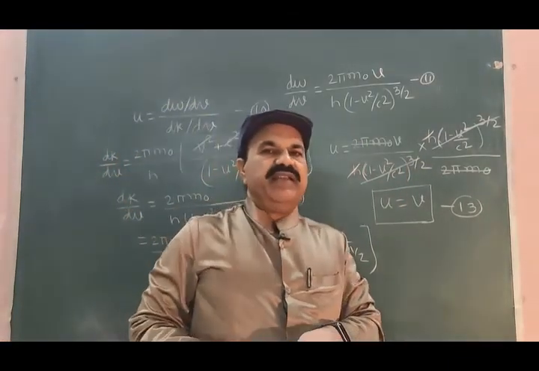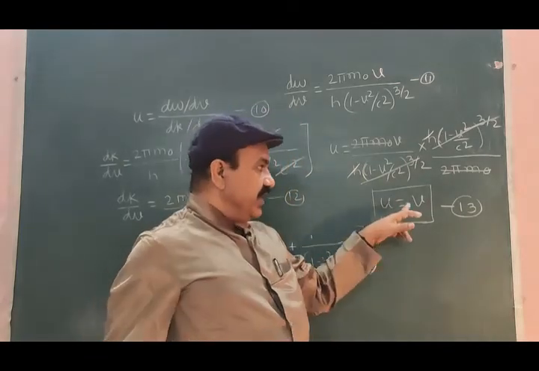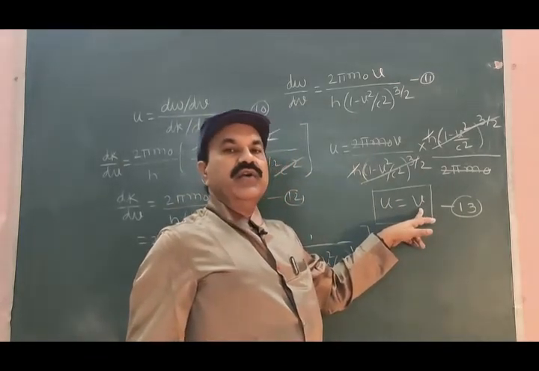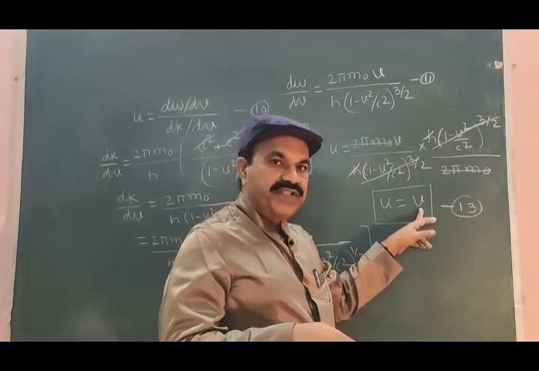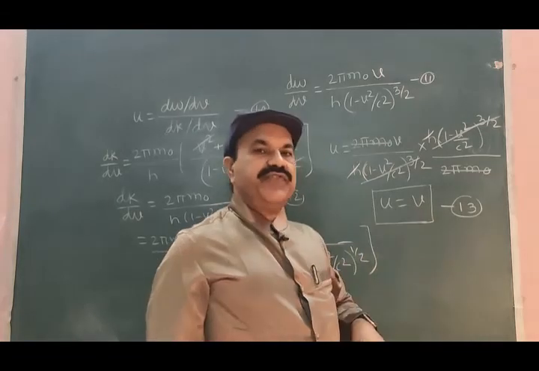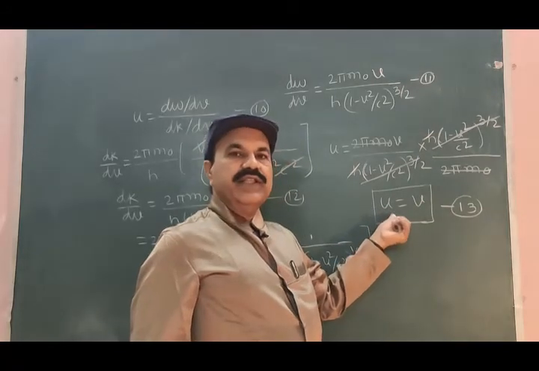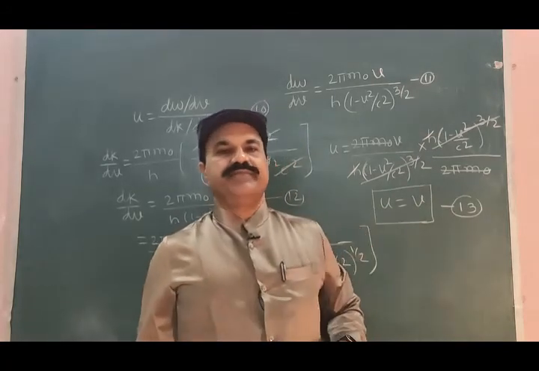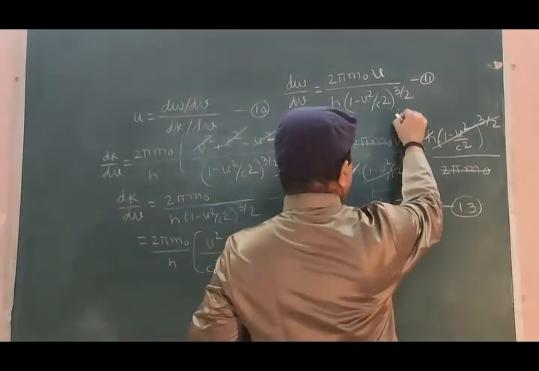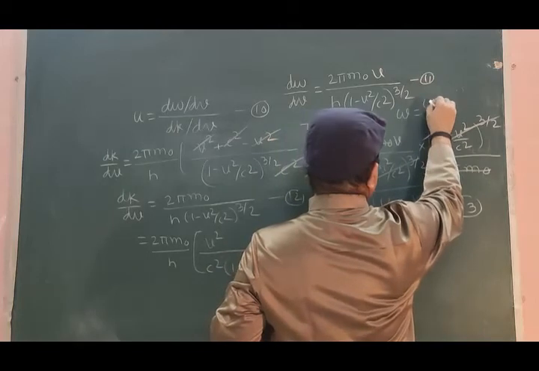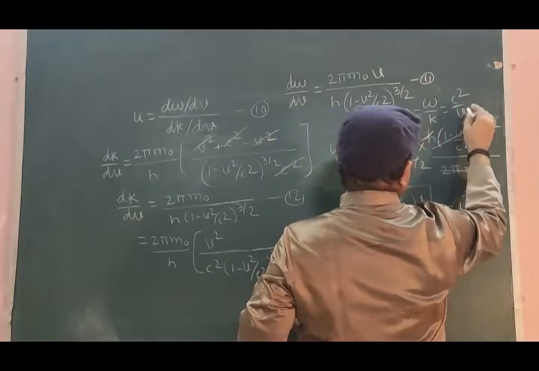What does this mean? It means that the velocity of the body, a body in motion, is v. The velocity of the body v and the group velocity are both the same, although according to this equation, w is equal to omega by k is equal to c square by v.